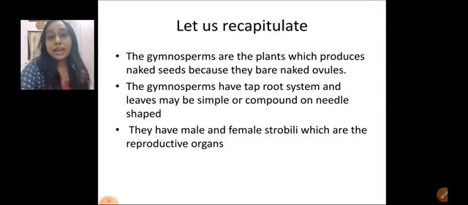Then you also studied that their reproductive structures are the strobili, the male and female strobili or cones, and they contain the micro and megasporangia. The microsporangium contains the pollen grains and the megasporangium contains the ovules which have the archegonia. The pollen grains carry the male gametes to the archegonium. The archegonium is fertilized and the zygote is formed. Later this zygote develops into the embryo and the ovule turns into a naked seed.